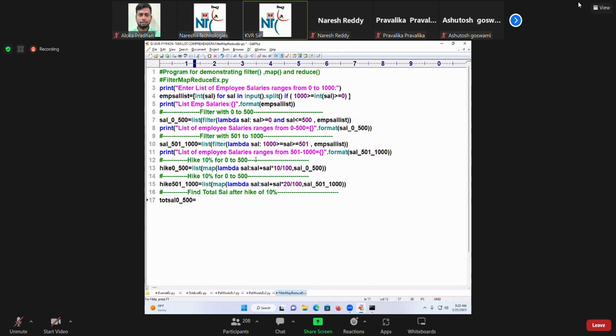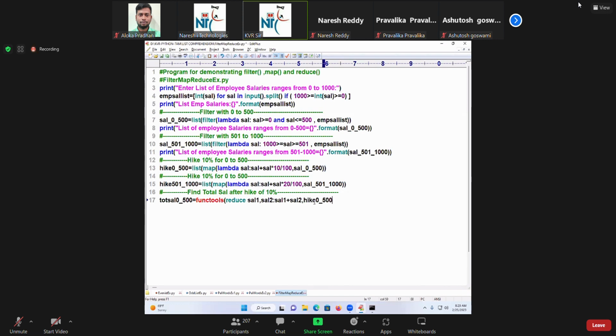come on, functools.reduce of lambda sal1 comma sal2 colon sal1 plus sal2 comma hike of 0 to 500.